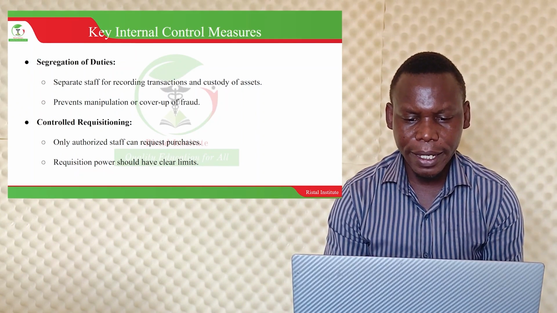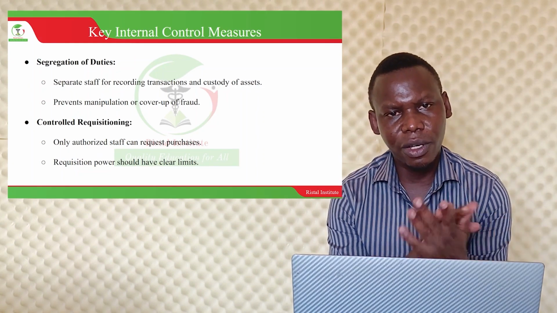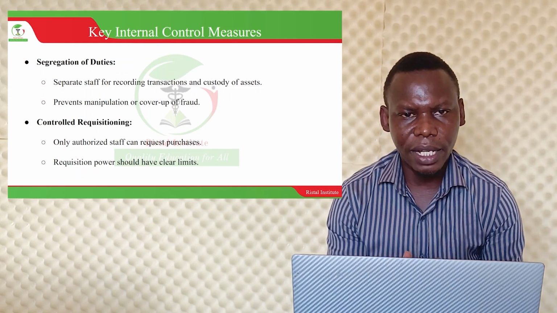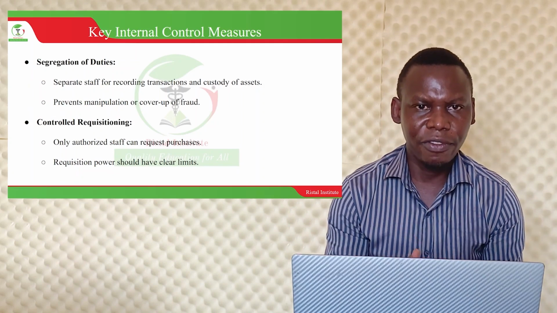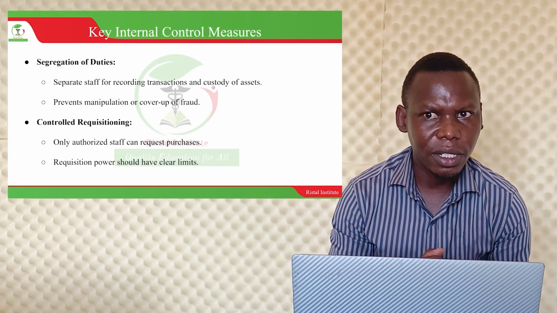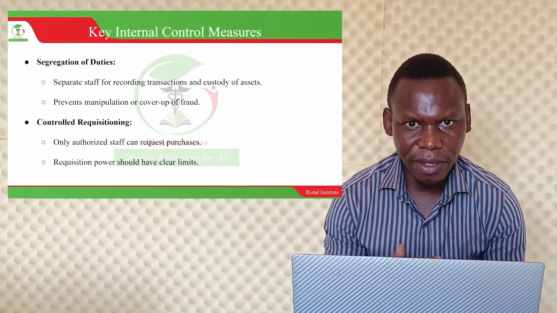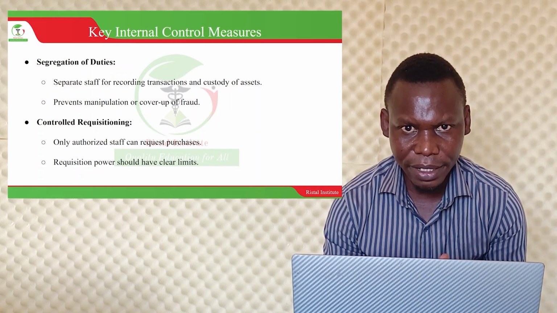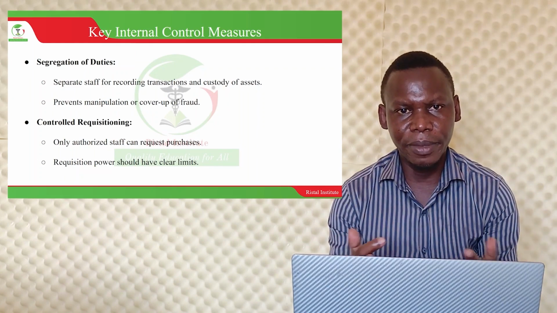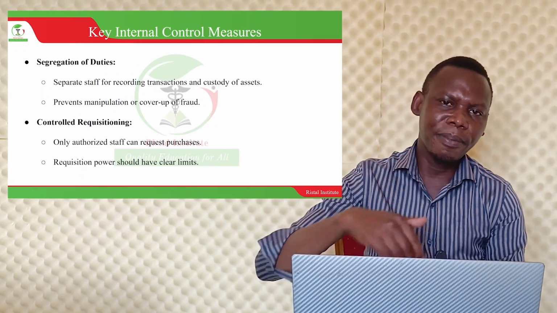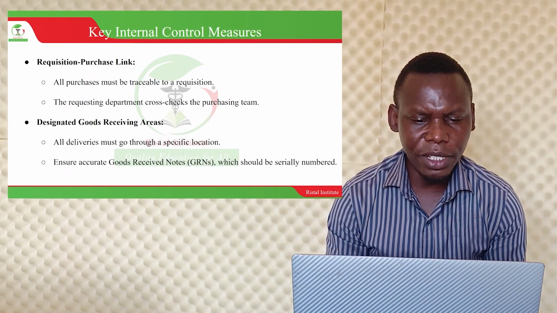Requisition power should have clear limits. As I said, who is supposed to request for a purchase of a certain product? The powers of that person must have limits in form of the value of the product to be purchased. If it is maybe 10,000 US dollars, we can say the procurement officer or the procurement desk can request. If it is 50,000, they must involve the procurement committee. If it is more, then it has to be approved by someone. Those are what we call the limits. They must be limited.